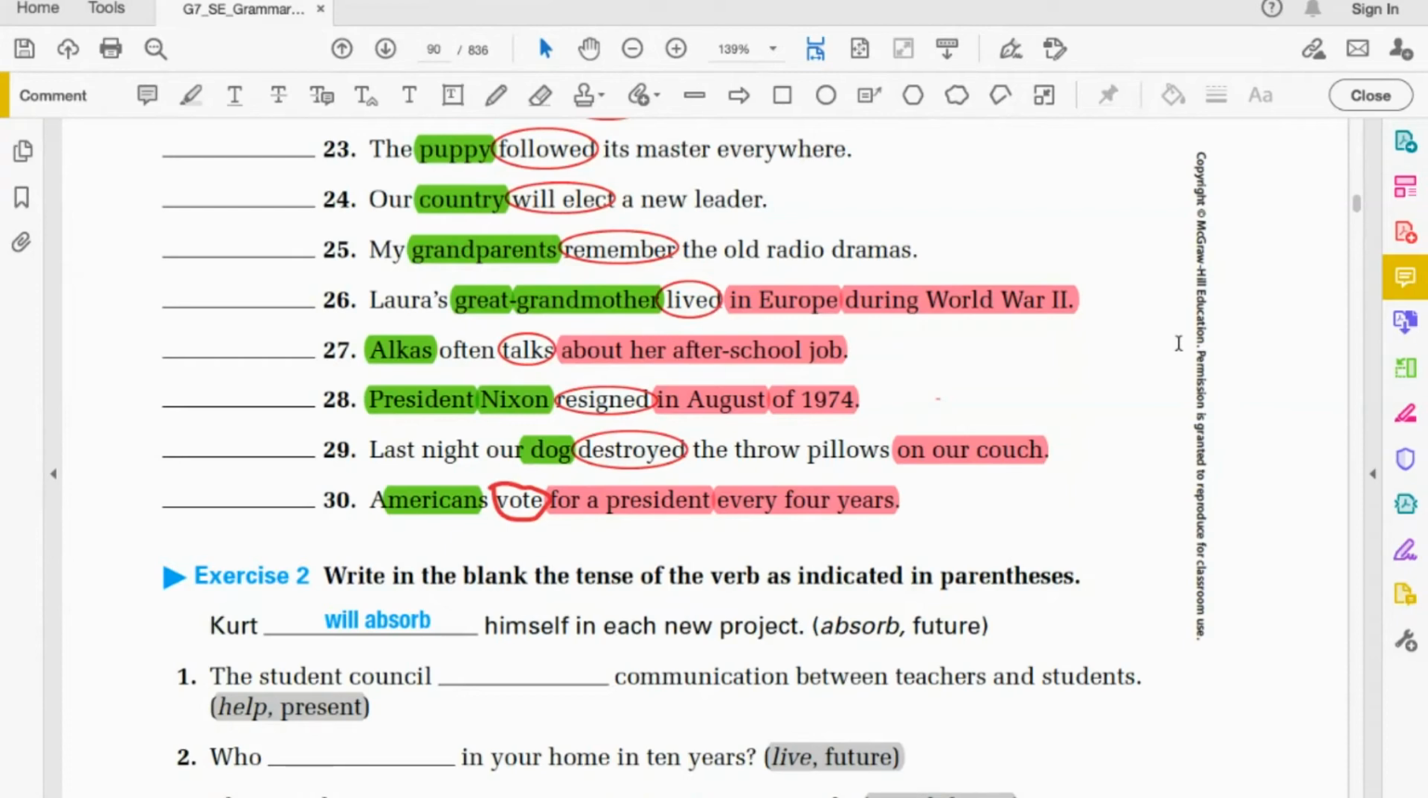What if you're confused? Then try to use the word they. Would you say they presents or they present? Student council presents. Remember, if my subject is singular, my verb will probably end in S. Number 2. Who blank in your home in 10 years? Who, future, means I need to use will or shall. Who will live or who shall live in your home in 10 years? Put that on the blank.